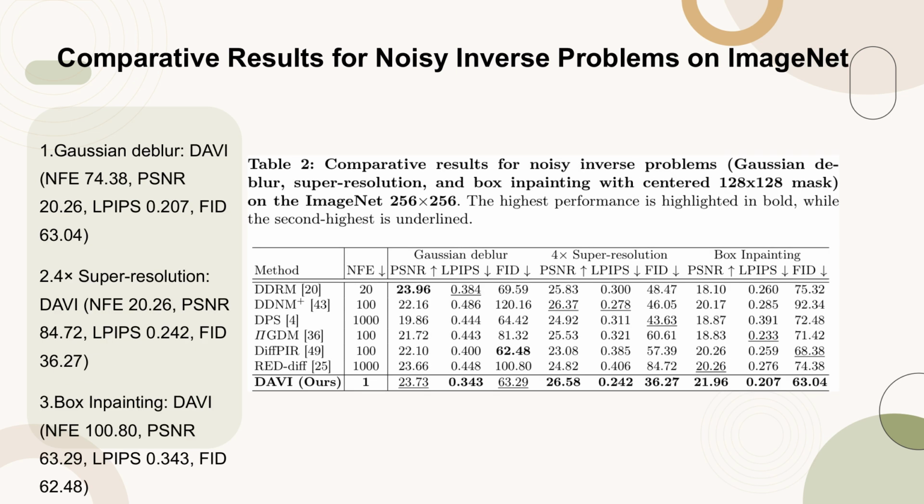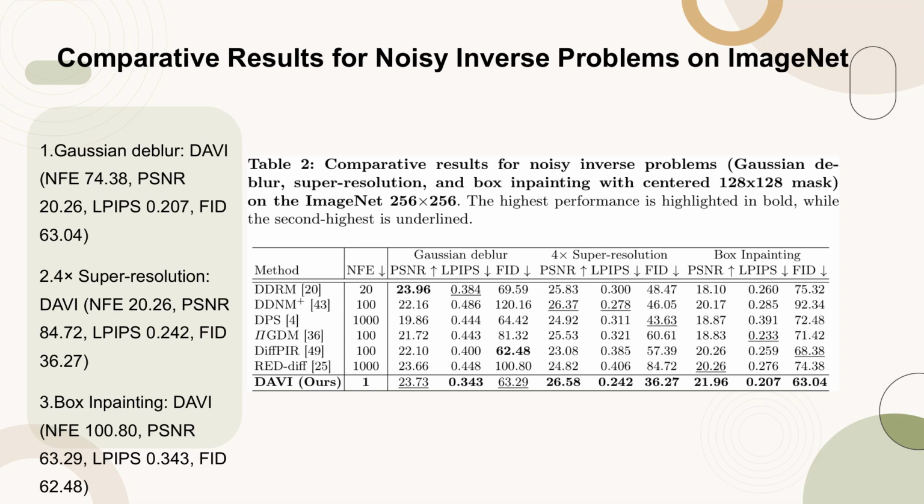Table 2 presents comparative results for three noisy inverse problems: Gaussian deblur, 4x super resolution, and box-in painting with a centered 128 by 128 mask on the ImageNet 256 by 256 dataset. The table highlights the highest performance in bold and the second highest performance underlined.